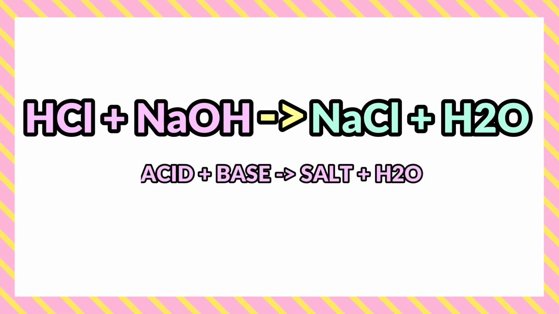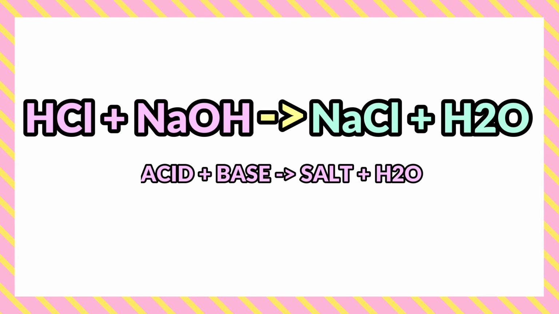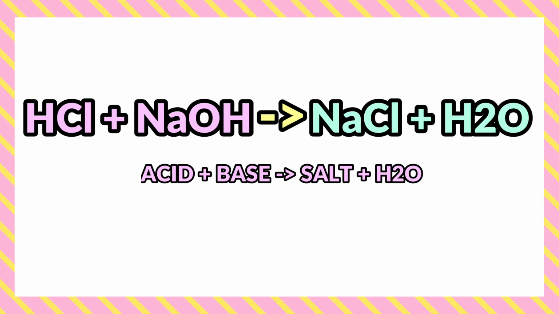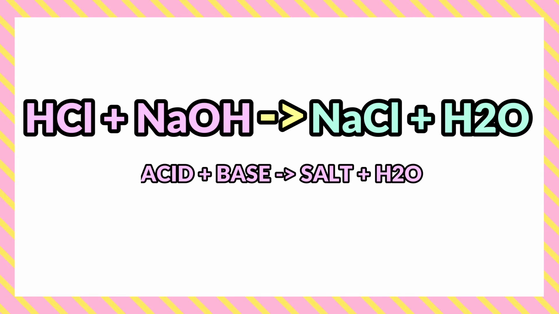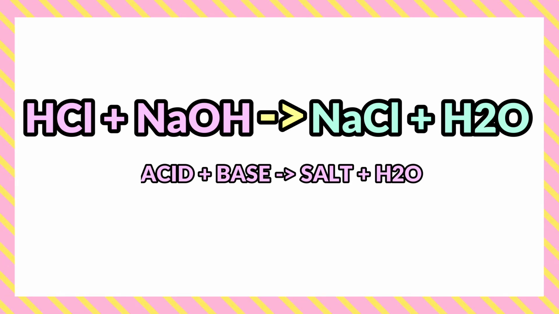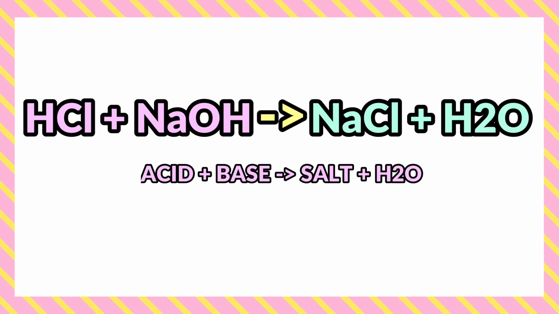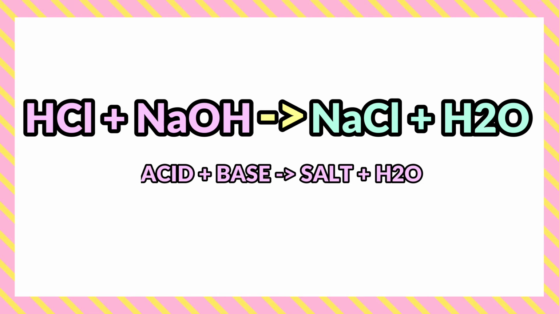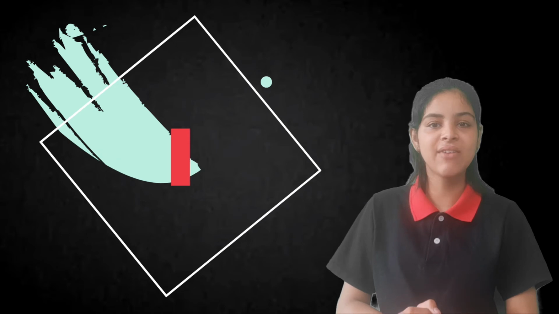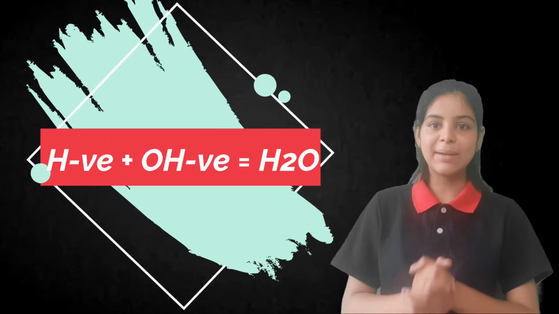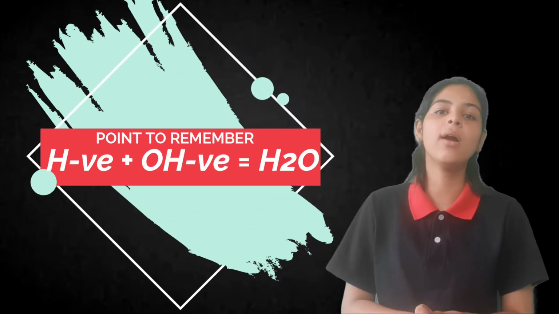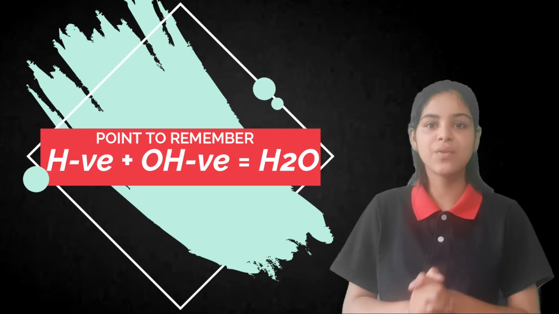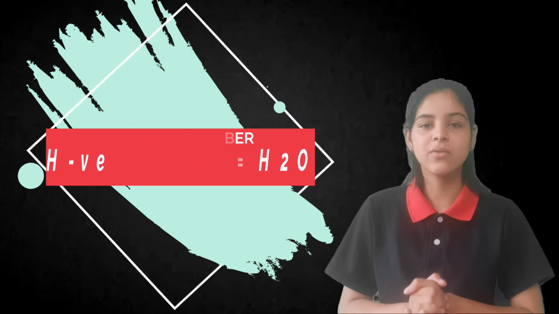An acid is acidic in nature, and an acid always releases H plus ions, hydrogen positive ions. And a base always releases OH negative ions. So whenever H positive ions react with OH negative ions, they will always form water. That means acid and base will react to form water. So this was the neutralization reaction and an important point which I gave you.